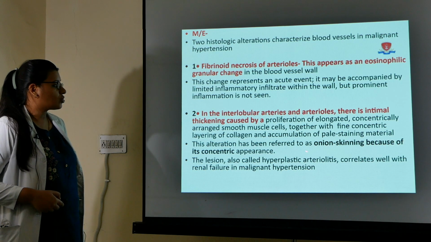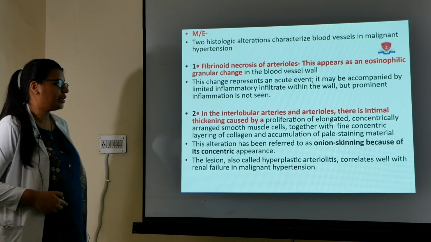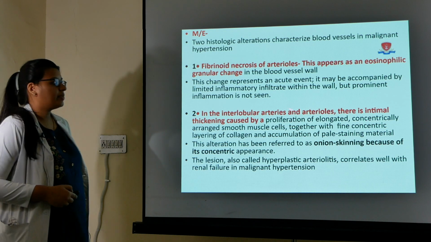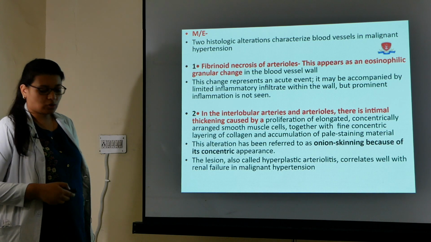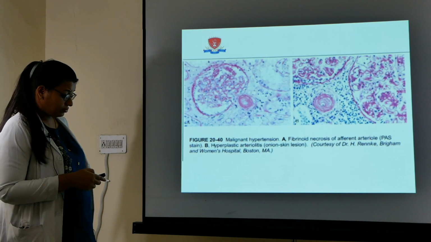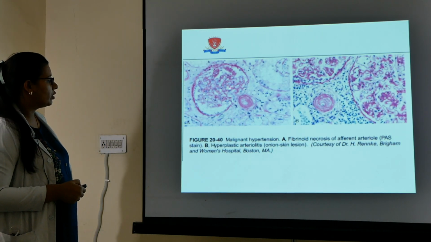This lesion is also known as hyperplastic arteriolitis. It correlates well with the renal failure in malignant hypertension. When this lesion develops, it indicates poor prognosis. So these are the microscopic pictures of these two lesions which I have just told you.